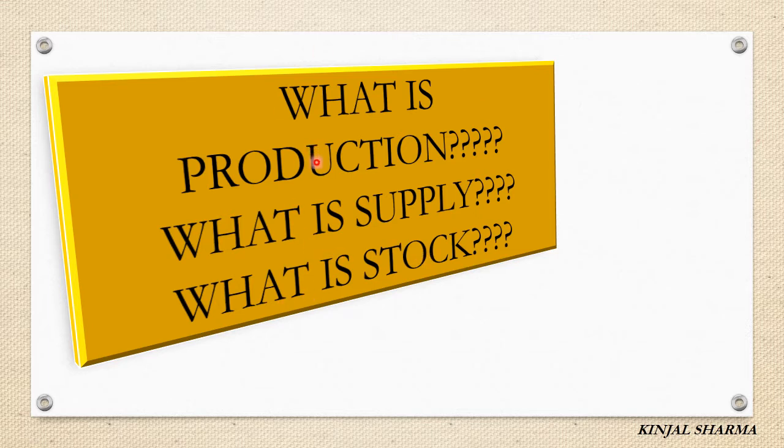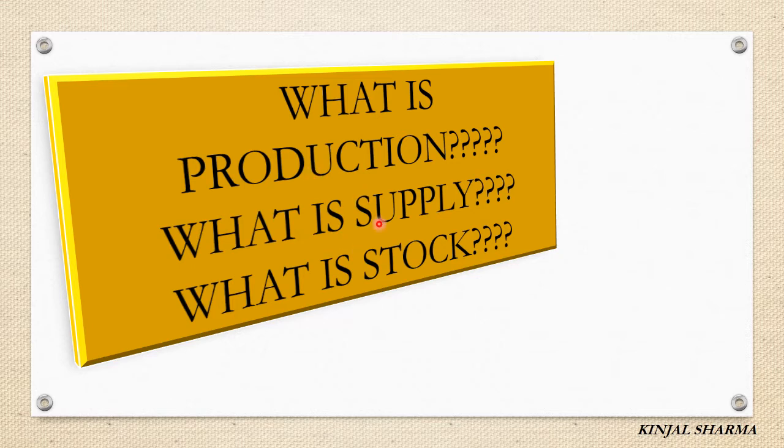In general terms, production means how much amount of goods is produced in a factory by a producer or any company, for example chocolates or sweets, or any clothes or textile company.